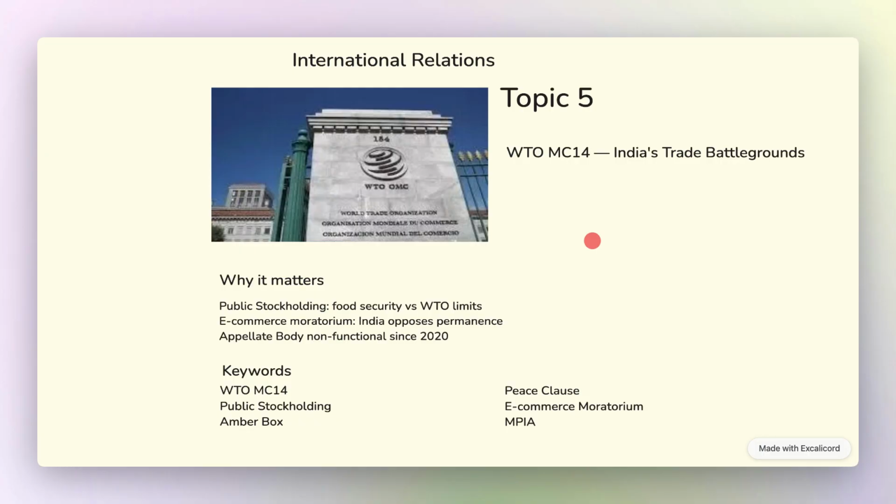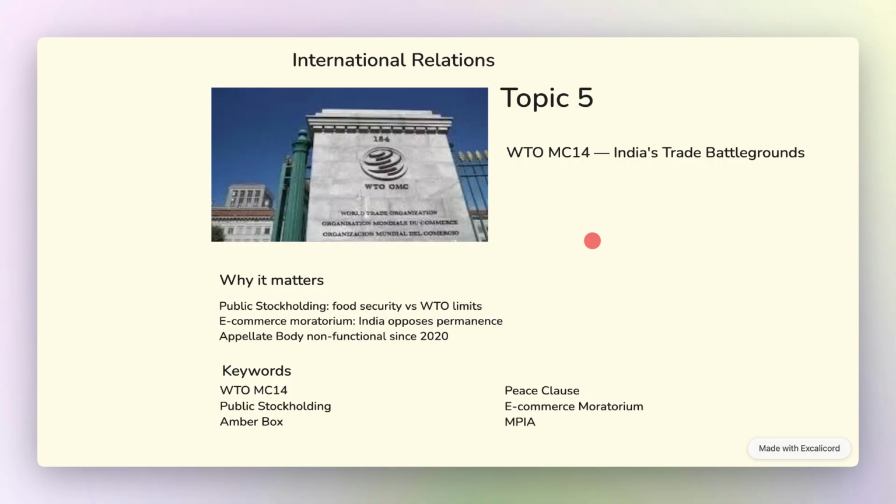Now, since 1998, WTO members have not charged customs duties on digital products, software, streaming, downloads. The US and the EU want this made permanent. India argues this costs developing countries legitimate tariff revenue and permanently surrenders the policy option to tax foreign digital companies. The WTO appellate body, its supreme dispute settlement court, has been non-functional since 2020 because the US blocked new judge appointments.